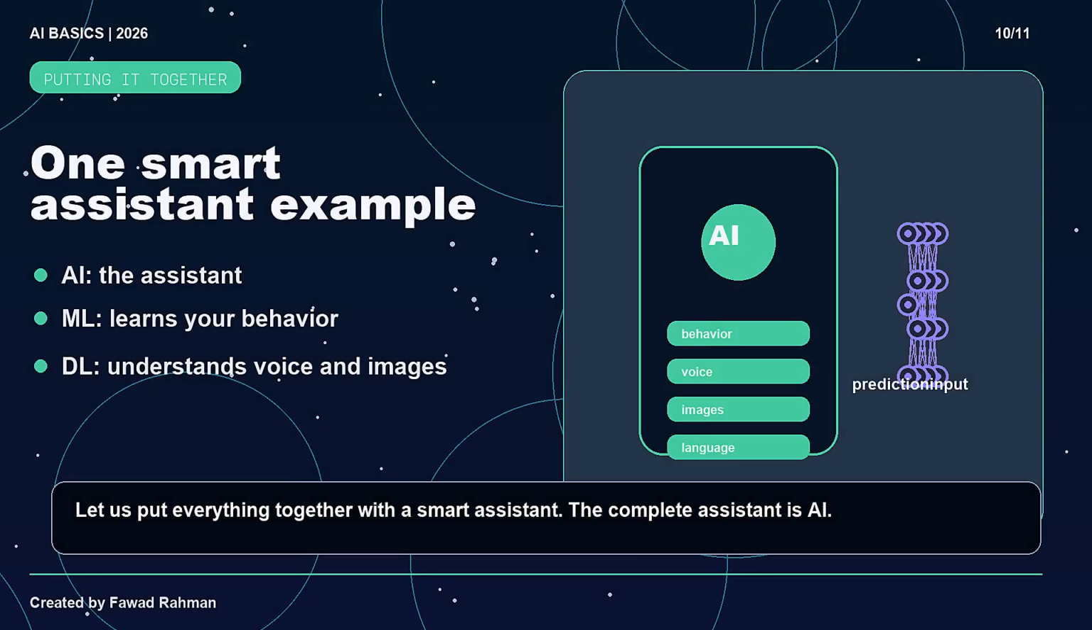Let us put everything together with a smart assistant. The complete assistant is AI. Machine learning helps it learn from your behavior, your questions, habits, and preferences. Deep learning helps it understand your voice, recognize images, and process language more deeply. When you separate the 3 layers, the product becomes easier to understand. AI is the overall smart behavior, machine learning is the learning engine, and deep learning is the strongest pattern detector.